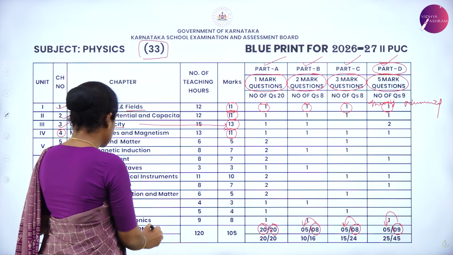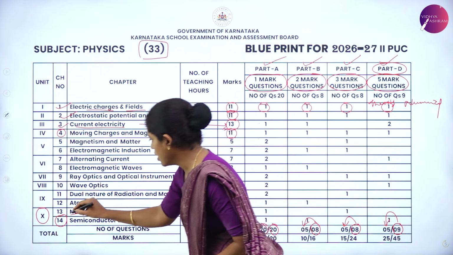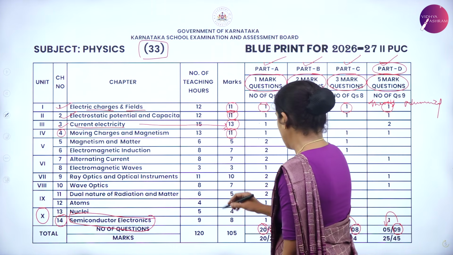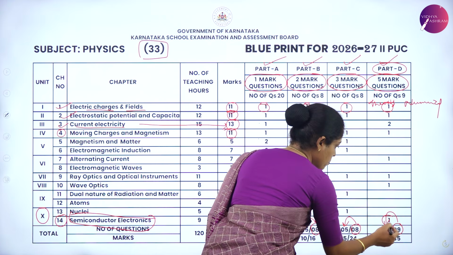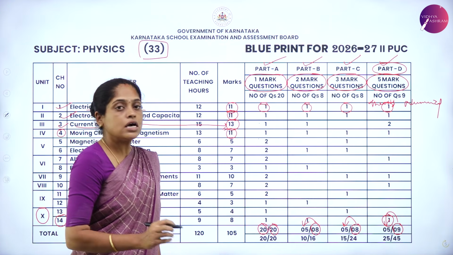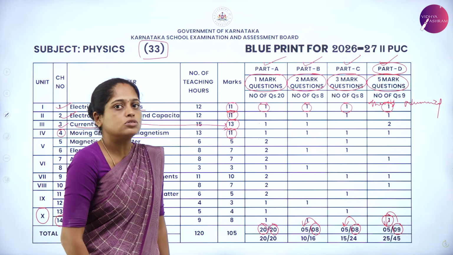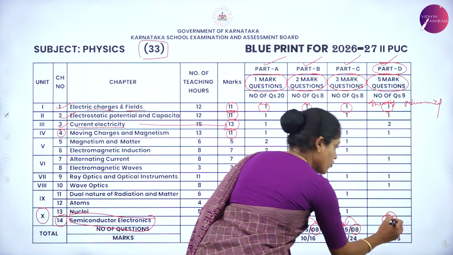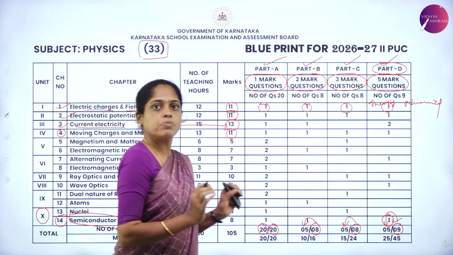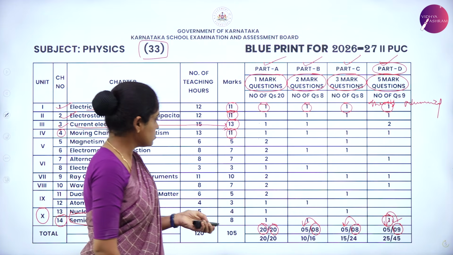The last chapter is semiconductor electronics. From this chapter, you have one question from part D, that is a theory based question, because in semiconductor electronics there are no numericals. Therefore, this one question is a theory based question, which is for 5 marks.